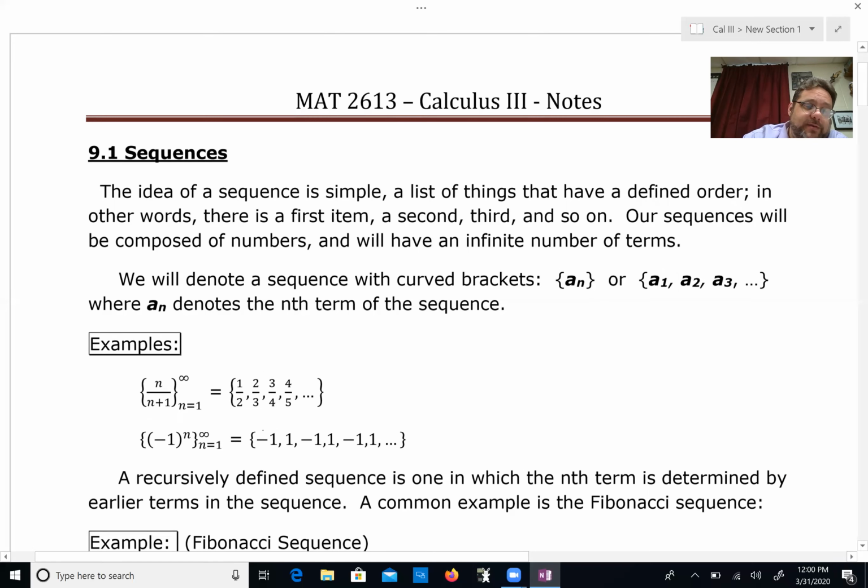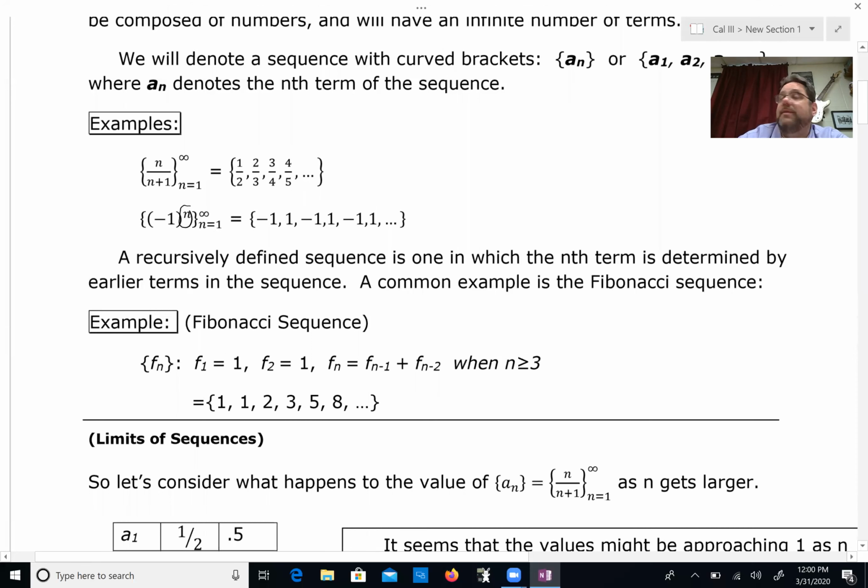The one below it is -1 to a power, and n is our power. So the first one is -1 to the first power. The second one is -1 to the second, -1 to the third, -1 to the 4th is right here, and so on. And so we see that this sequence starts at -1, then it's 1, then it's -1, then it's 1, then it's -1, then it's 1. So we can have these things defined by formulas.